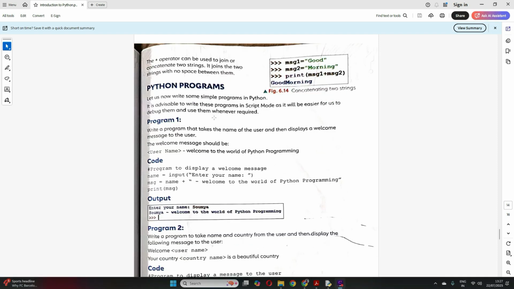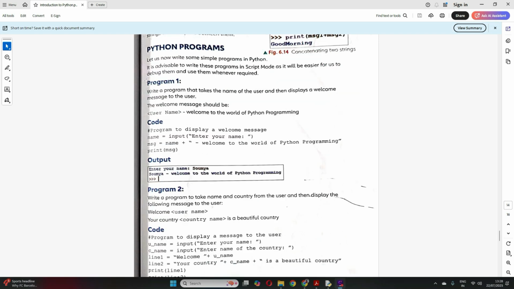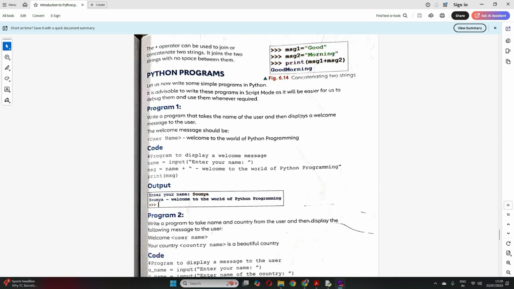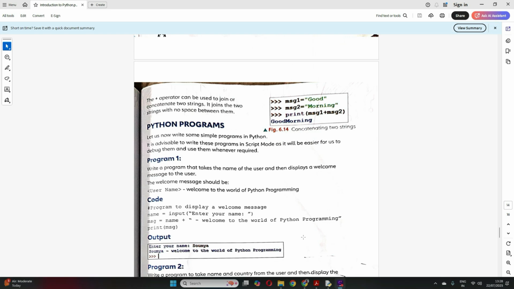Okay students, now since we have understood the basics of Python, let's try to write some programs on our own. So we'll see a book program. Program 1 is: write a program that takes the name of the user. So your input will be the name of the user and then it displays a welcome message to the user. The welcome message should be like whatever name you have input, then welcome to the world of Python programming. Okay, let's try to write it on our own.